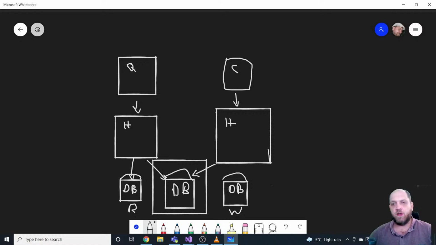Because usually writes take a longer time, reads are usually faster, and in order for reads not to be affected by writes and vice versa, we should regularly use two databases. But this being said, that's quite it. That's all about this idea of CQRS. It's actually nothing more than that.